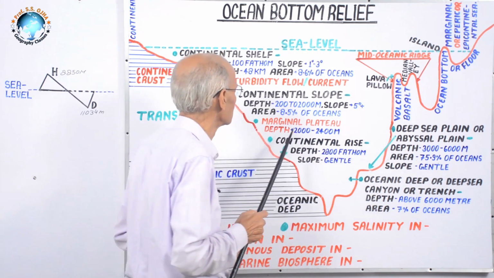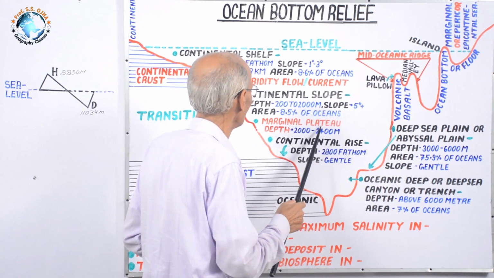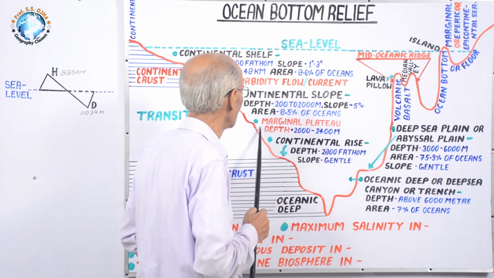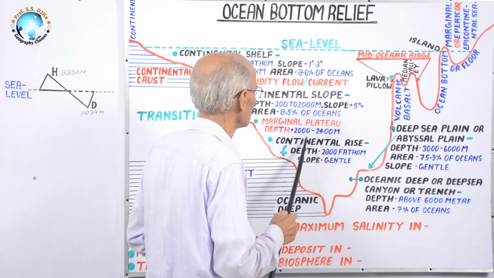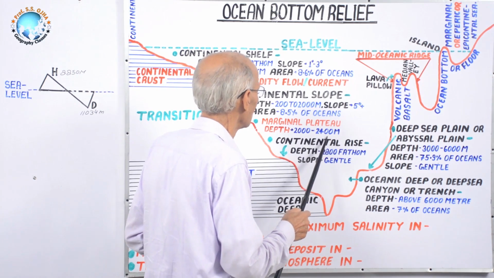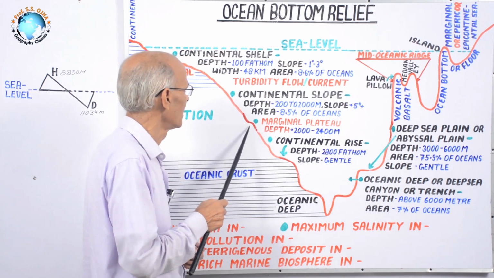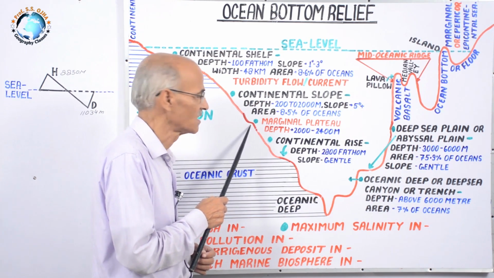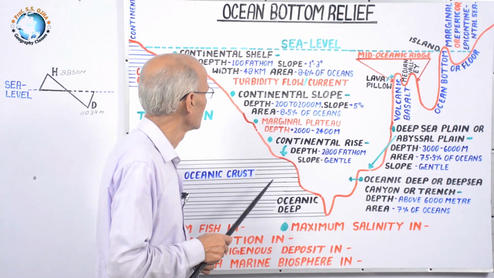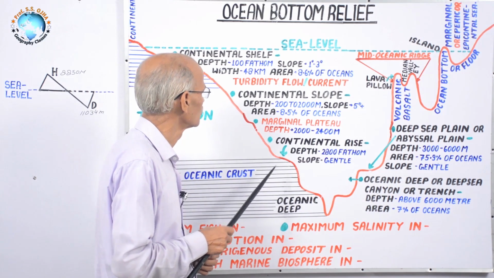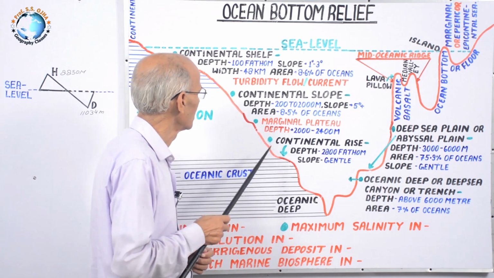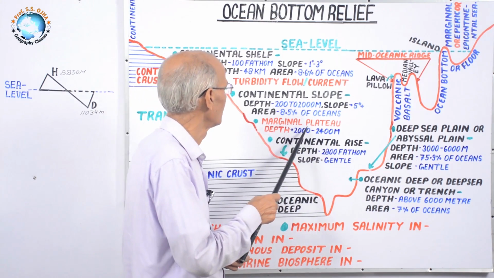Next point is marginal plateau. The depth of marginal plateau is 2000 meter to 2004 meter. As we have studied plateau on continents, these are flat-topped, made up of hard rocks. So, in the ocean bottom, there is a marginal plateau.